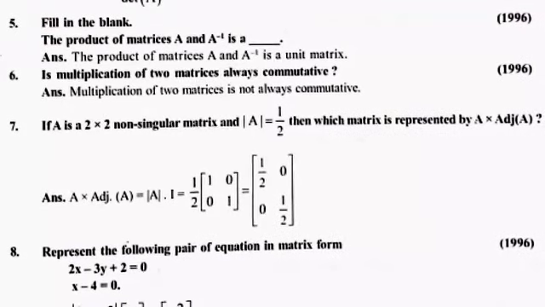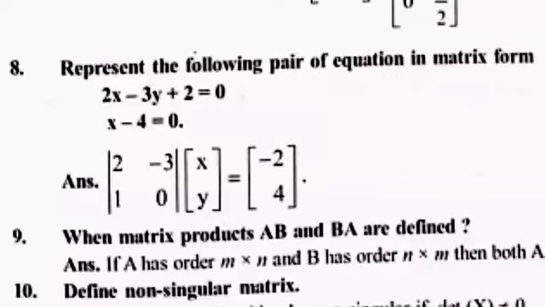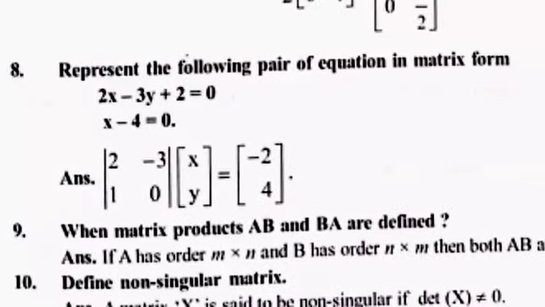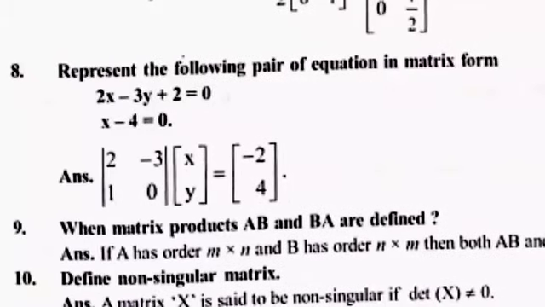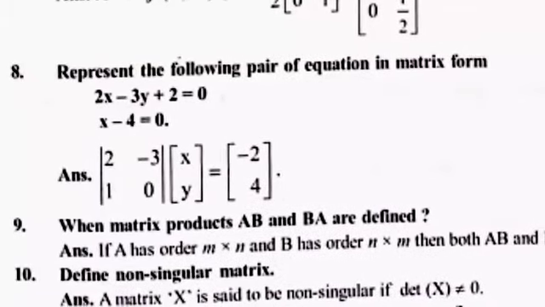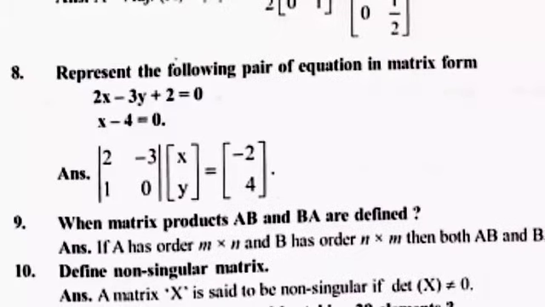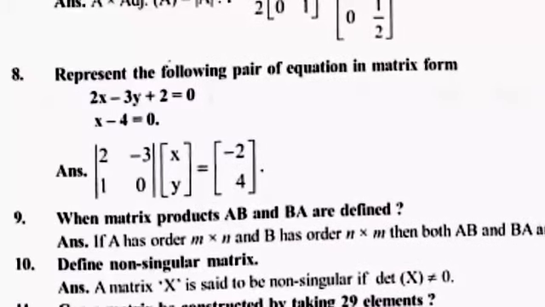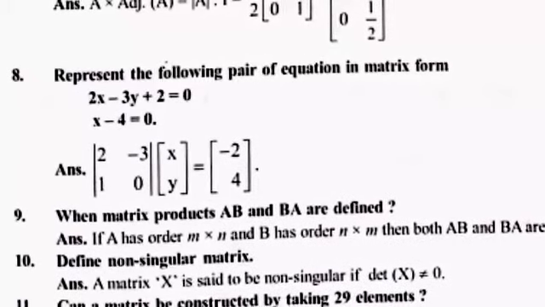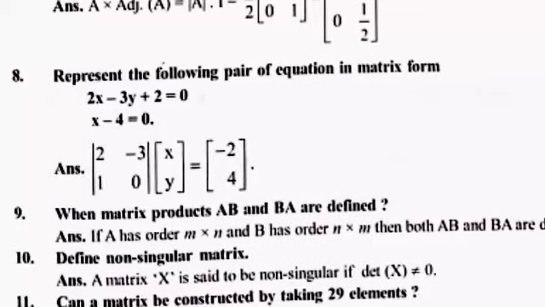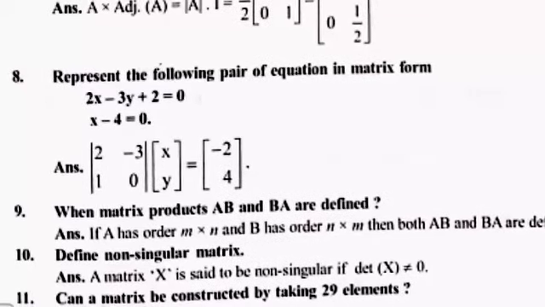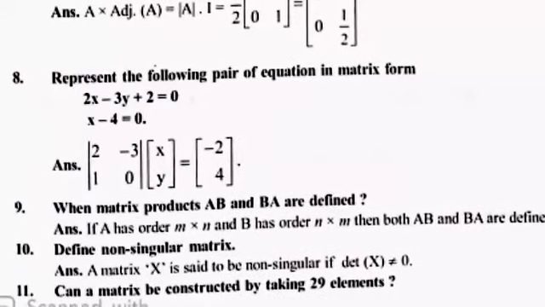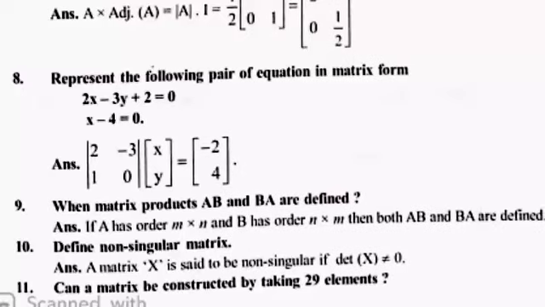Next is question number 8. Two linear equations in two variables are given, and the question is to represent them in matrix form. As you know, A is the coefficient matrix, X is the variable matrix, and the constants are -2 and 4. Then the answer is given. This was question number 97. Then question number 9: when matrix products AB and BA are defined, the answer is, if A is of order m cross n and B is of order n cross n, then both AB and BA are defined.